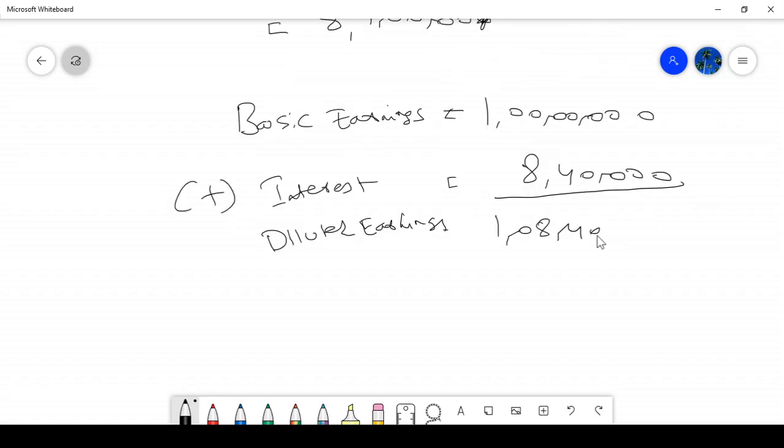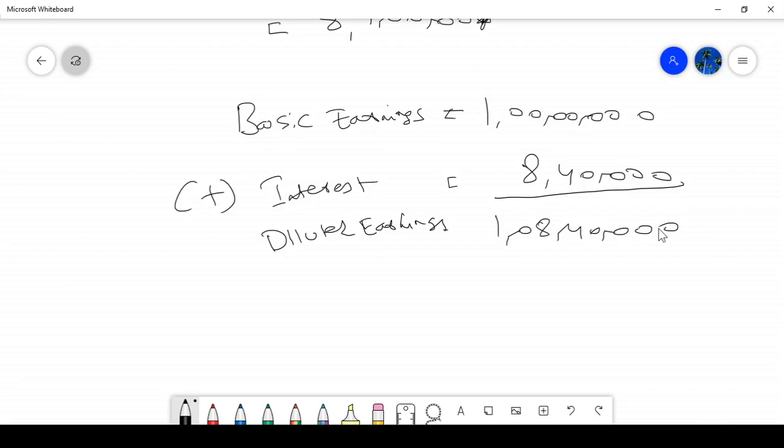You can ask me, you said that diluted earnings means you will get less earnings compared with the existing earnings. It is not like that. We have to see it per share, whether it is reduced or not. Earnings per share only we have to compare.